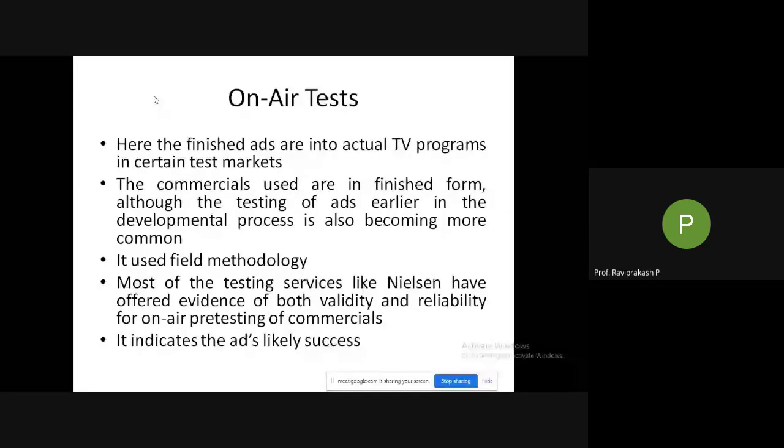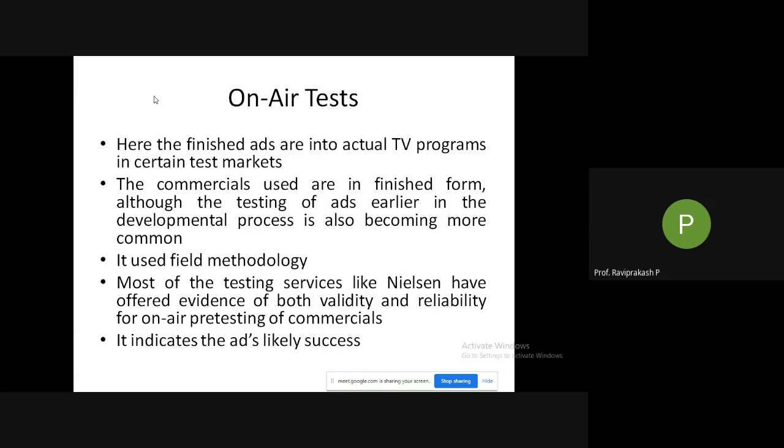Okay, so this is the on-air test. Most of the testing services like Nielsen have offered evidence. They have already given evidence of both validity and reliability for on-air pre-testing of commercials. In the sense, whatever data you are getting is reliable as well as valid.